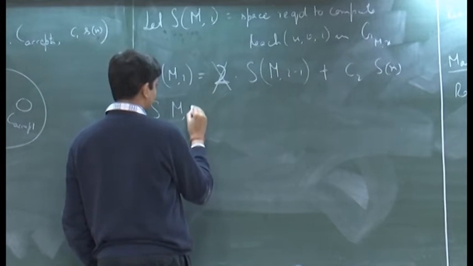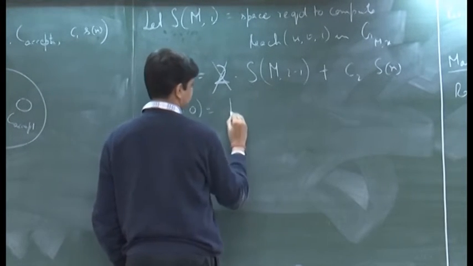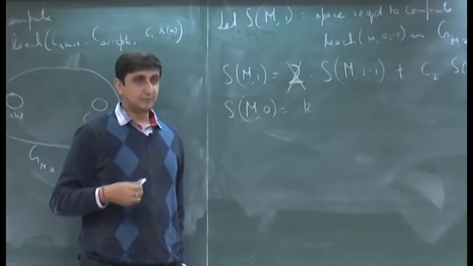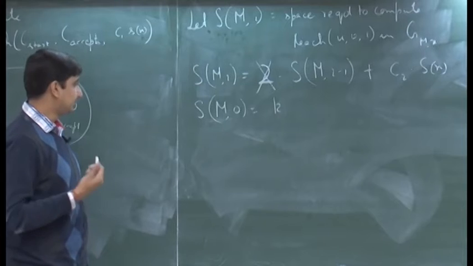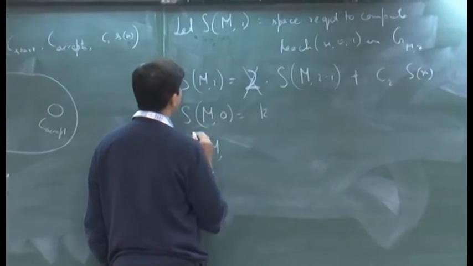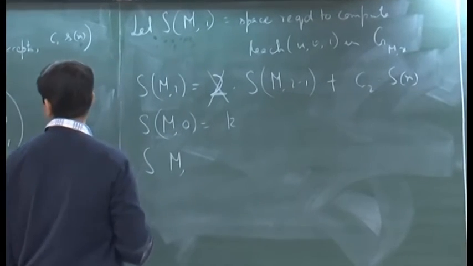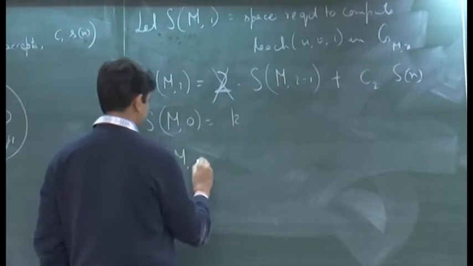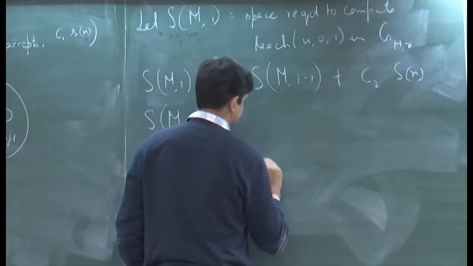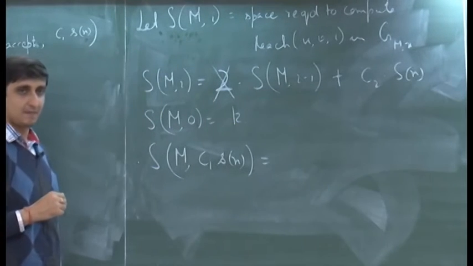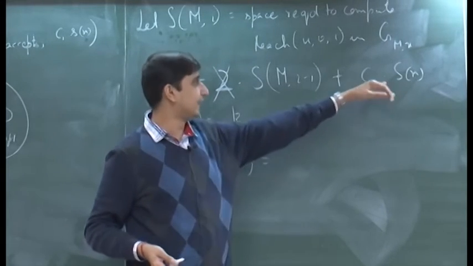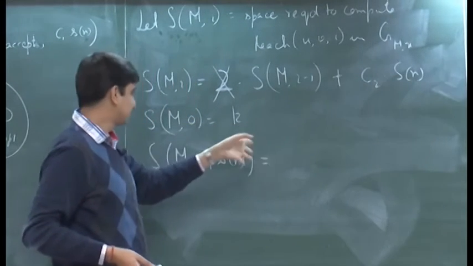S of m comma 0 is some constant, whatever space you need to look at the table. Therefore, S of m comma, so what is the i that we are starting off with? C1 S of n is how much? Yeah, it is basically some C1 times C2 times S of n square, plus some k maybe.